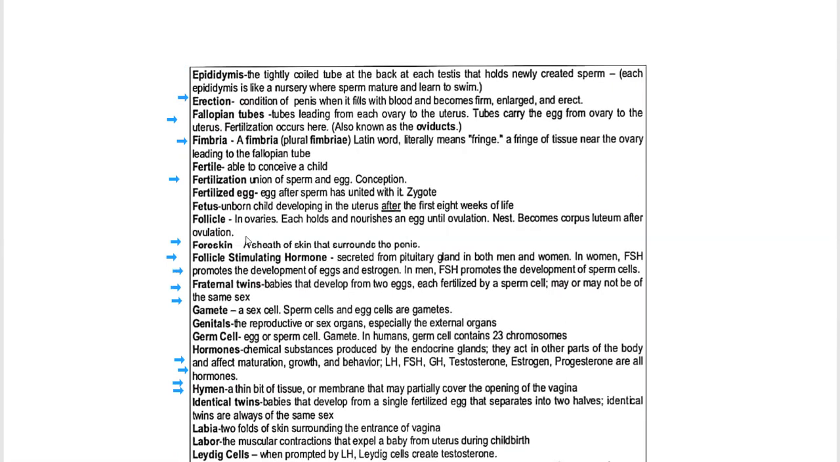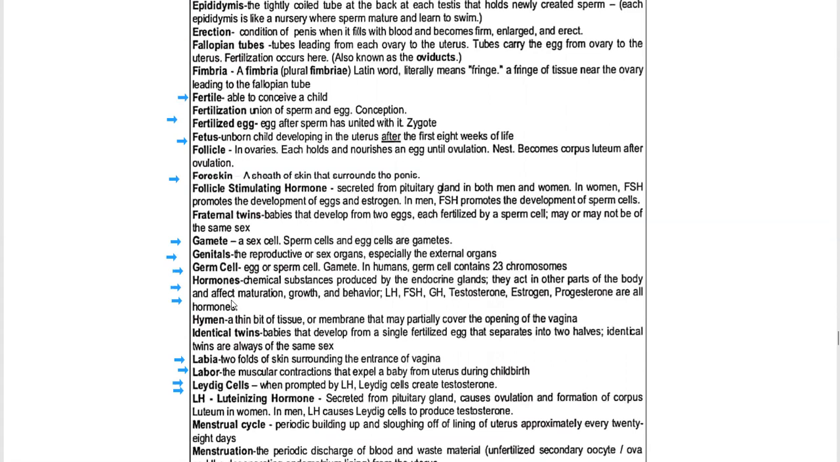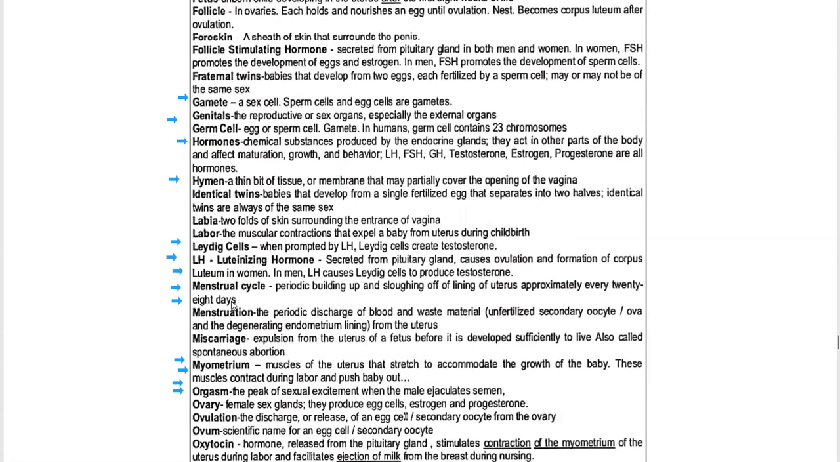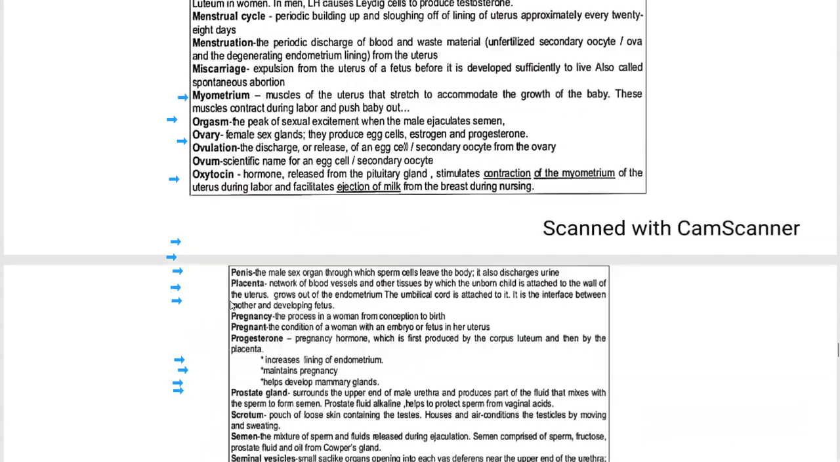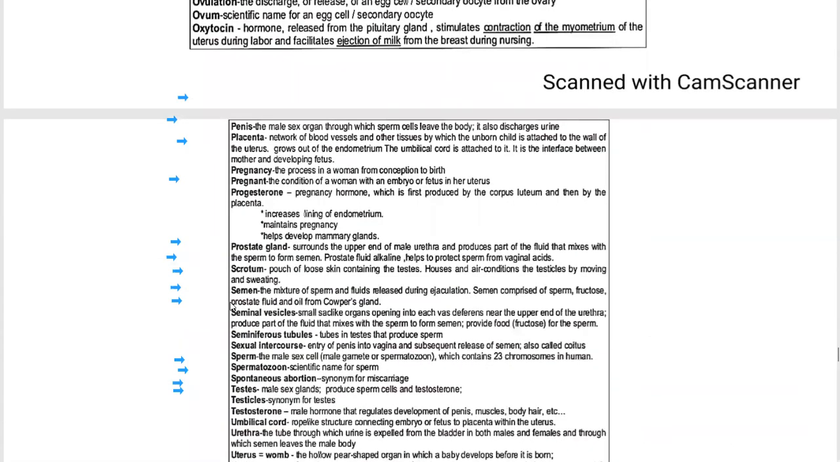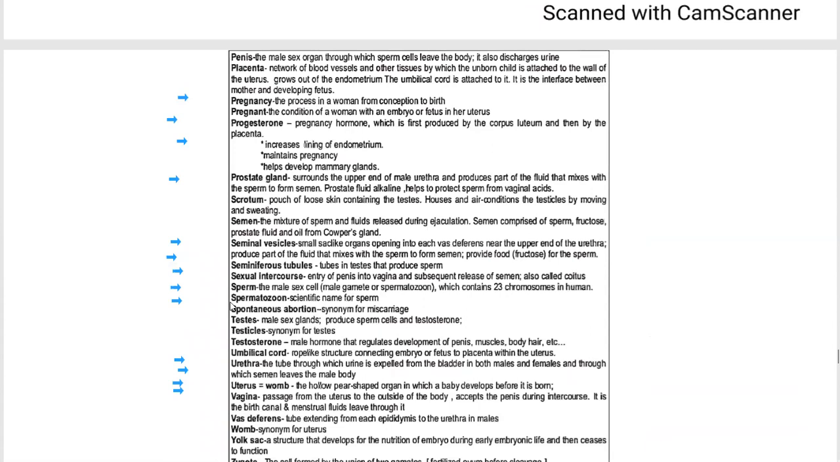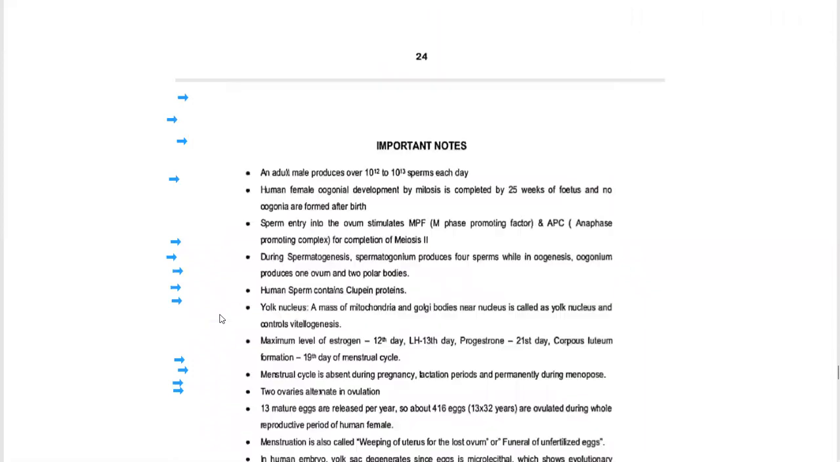Gamete is a sex cell, germ cell, egg or sperm cell. Hormones, hymen, labia, labor, Leydig cells, LH, menstrual cycle, menstruation, miscarriage, myometrium, organs, ovary, ovulation, ovum, oxytocin, placenta, progesterone, prostate gland, semen, seminal vesicle, seminiferous tubule, sperm, spermatozoa, umbilical cord, uterus, vagina, vas deferens, womb, zygote, etc.